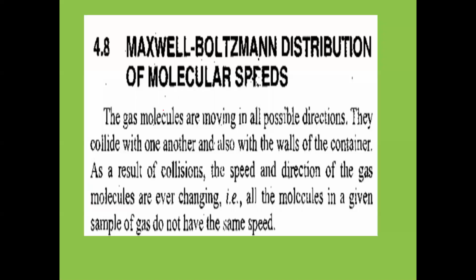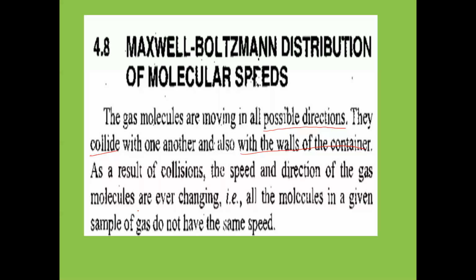Now the gas molecules are moving in all possible directions, in random directions. They collide with one another, and also with the walls of the container. Inside a gas in a container, the first type of collision is between gas molecules and other gas molecules. The second type of collision is between the gas molecules and the walls of the container.